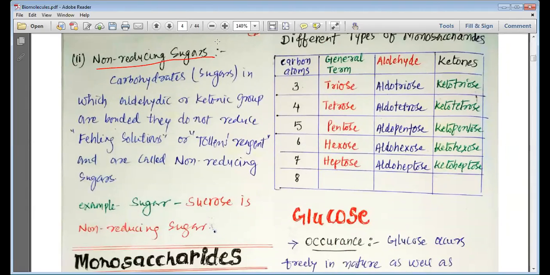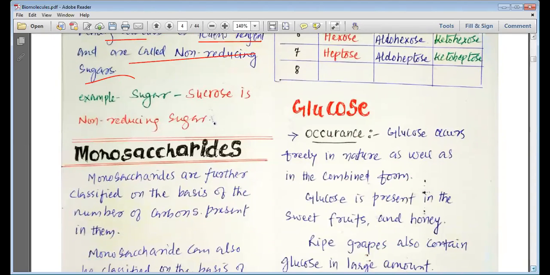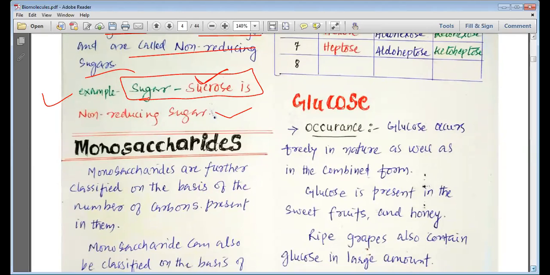Now we want to study non-reducing sugars, my dear students. Carbohydrates or sugars in which the aldehydic or ketonic groups are bonded, meaning they are not free, do not reduce Fehling's or Tollens' reagent, and these kinds of carbohydrates are known as non-reducing carbohydrates. For our syllabus, sucrose is the best example of a non-reducing sugar. Please remember that we have only sucrose as a non-reducing sugar in our 12th standard syllabus.